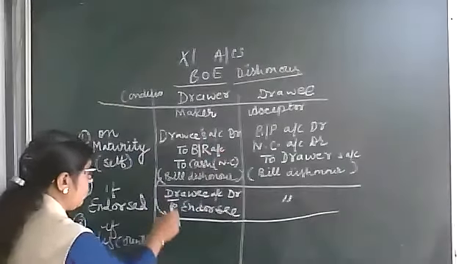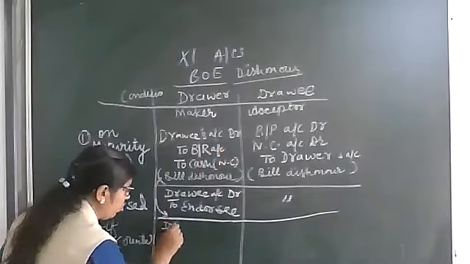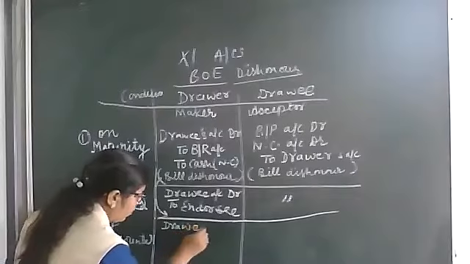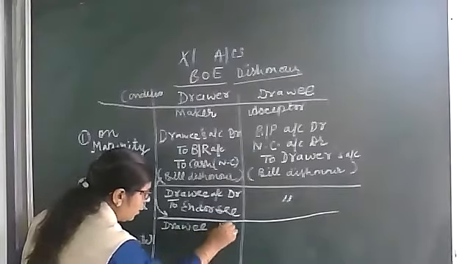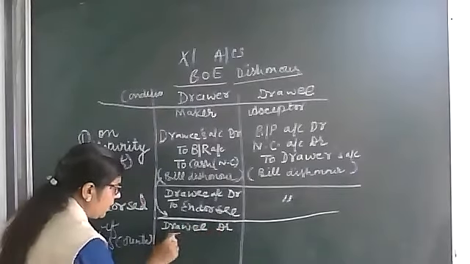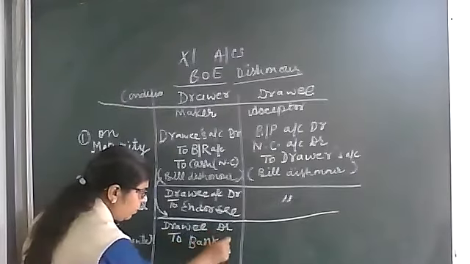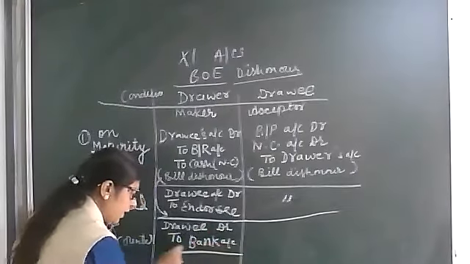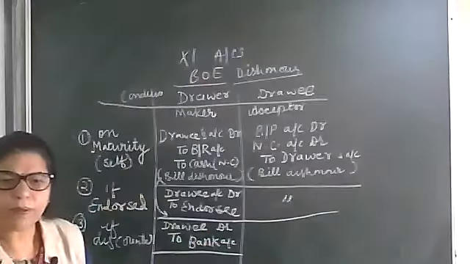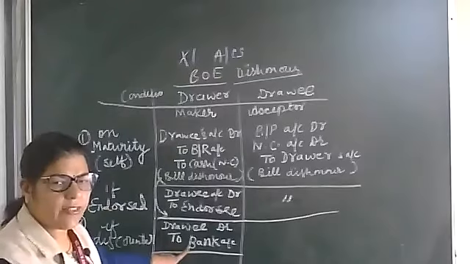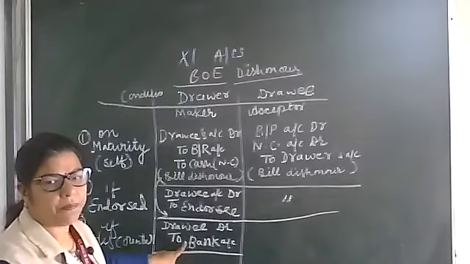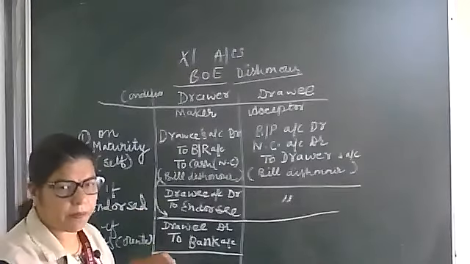So the same entry, drawee debit, and who is the giver? Bank. And what will be the narration? Same, bill dishonor. Who is the giver? Bank, because the bill is with the bank.